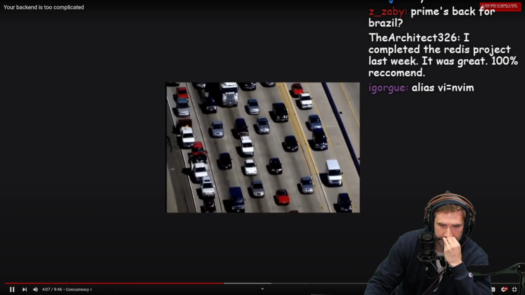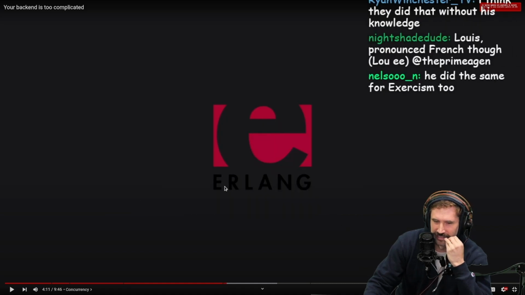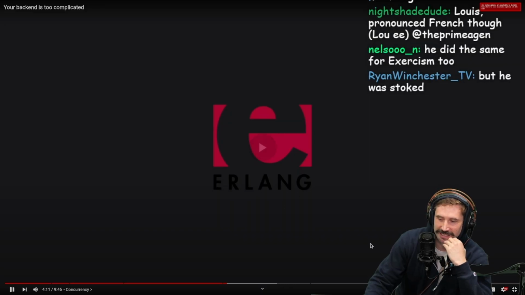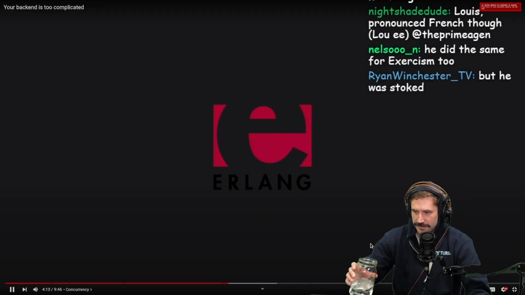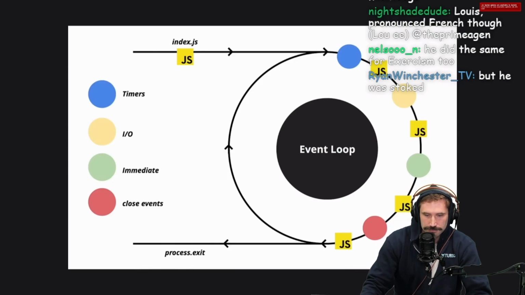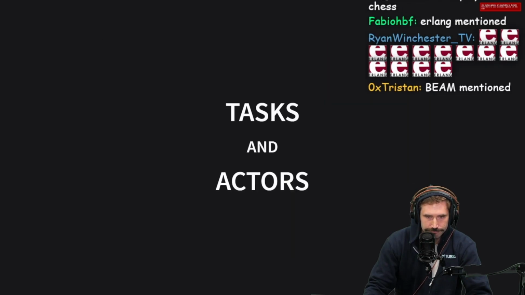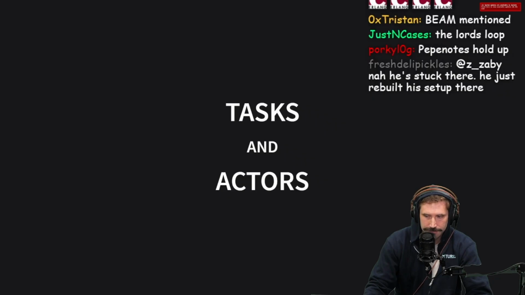Let's talk about concurrency. Since Gleam runs primarily on the Erlang BEAM VM, concurrency acts slightly differently to how it works in other languages. Instead of running every async function in a single process and switching between them using an event loop, concurrent tasks in Gleam each get their own process, which can be completely isolated from the main process. There are two basic ways to use concurrency in Gleam: tasks and actors.